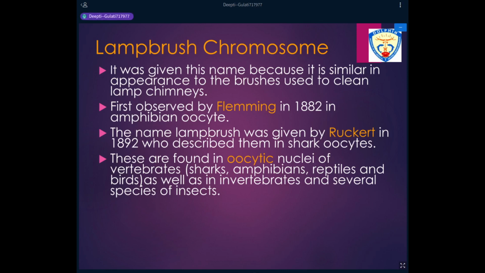The lampbrush chromosomes we'll take up tomorrow. This is a second type of giant chromosomes, observed in 1882. Polytene chromosomes are also giant chromosomes, observed by Balbiani in 1881. Tomorrow we'll do lampbrush chromosomes.